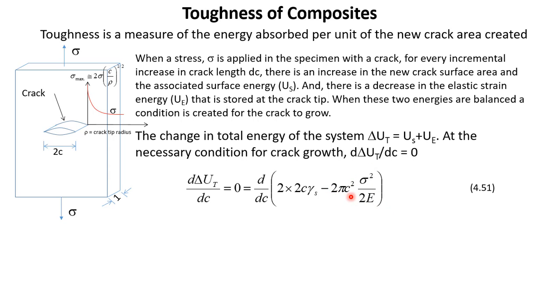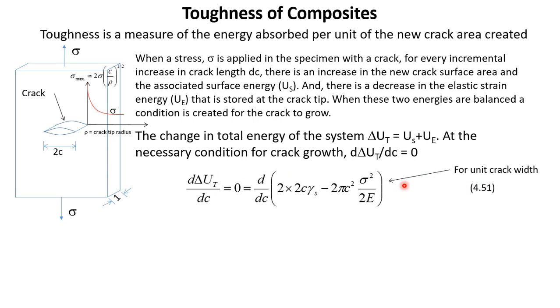Now the volume is approximated as pi c square multiplied by the unit length. The amount of volume that is strained, that is affected by this crack, is approximated as pi c square. C is the radius, and you can draw a circle of radius c and multiply with the thickness of this specimen. That gives the volume of the material, multiplied by the strain energy per unit volume. So the total becomes the total volume. As I have said, for unit crack width, the width of the crack we have taken as 1, this equation is for unit crack width.